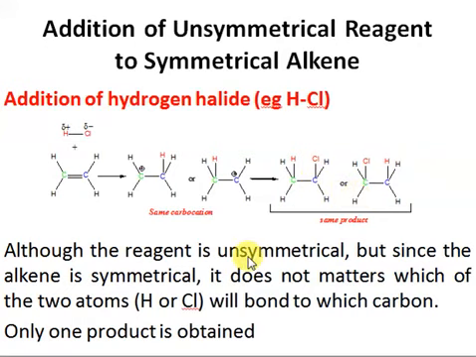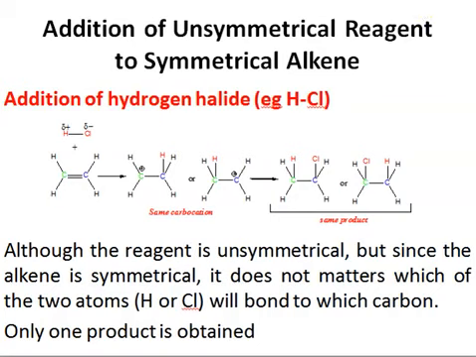So in case of addition of unsymmetrical reagent to a symmetrical alkene, we can make a generalization that although the reagent is unsymmetrical, since the alkene is symmetrical, it doesn't matter which of the two atoms, hydrogen or chlorine, will bond to which carbon, right? Only one product will be obtained. Since we are getting only one carbocation, the product will be the same in both cases, right? So this is the case of addition of unsymmetrical reagent to a symmetrical alkene.